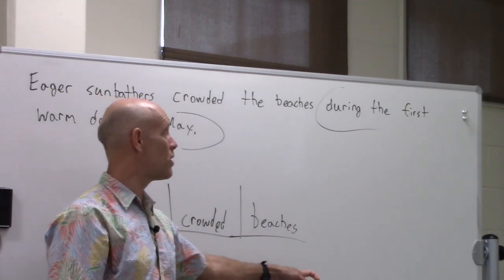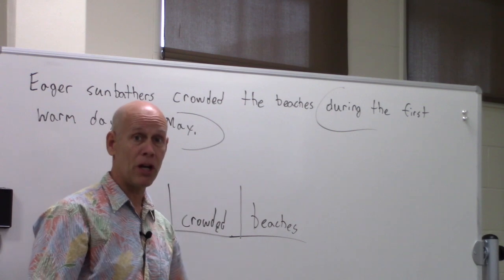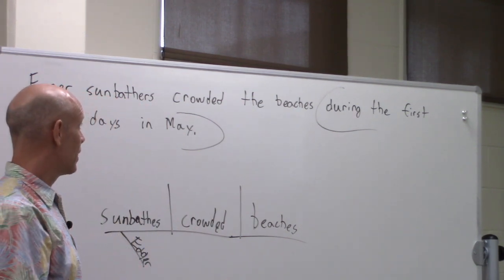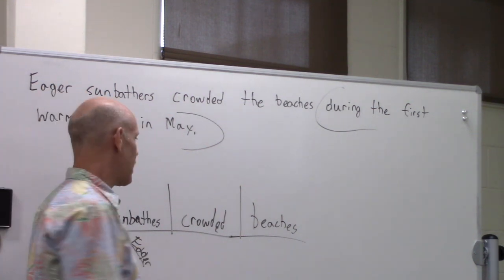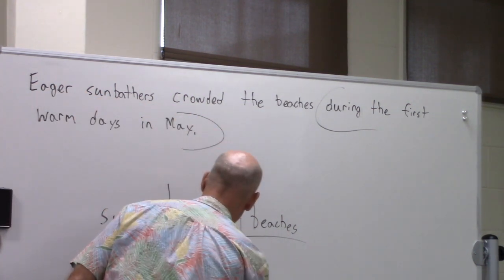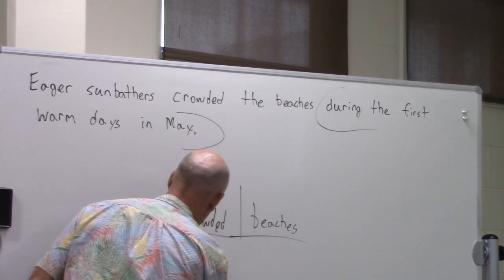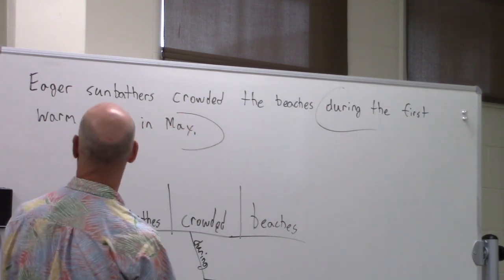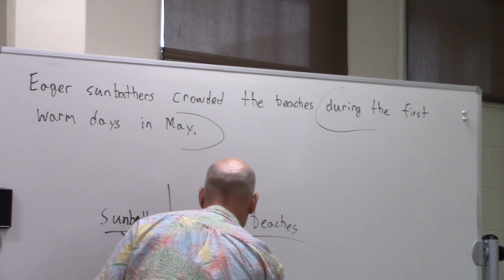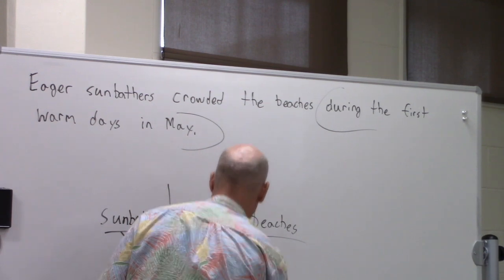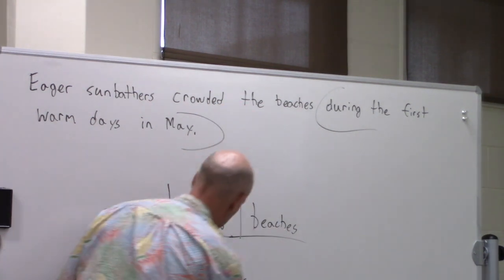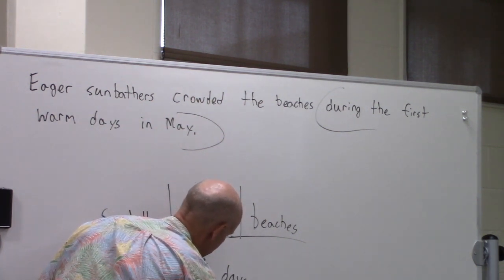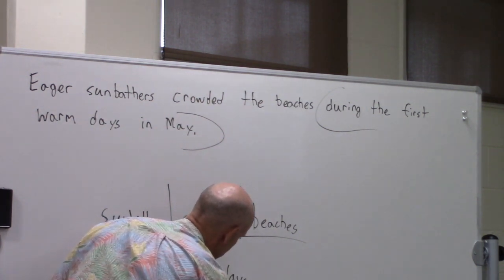Is it telling us what kind of sunbathers or which sunbathers? Is it telling us which beaches this happened on? Or is it giving us time and place? It's giving you time and place. Time and place will always be adverbial. So during when? During the warm days in May. During days, right? Days will be the object of your preposition. And which days are you talking about? The first warm days in May.